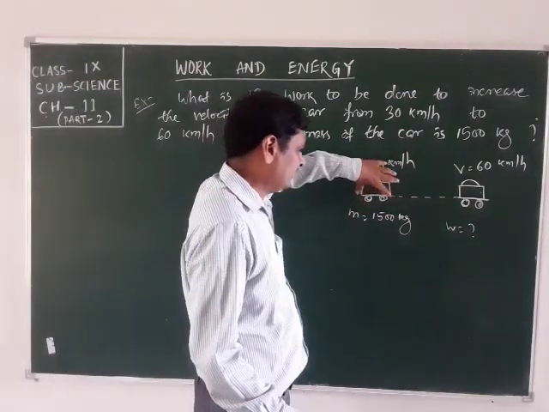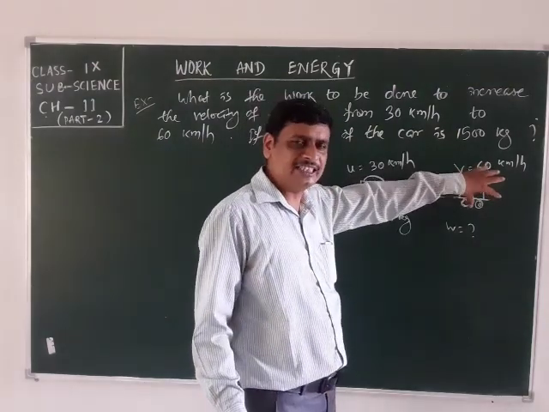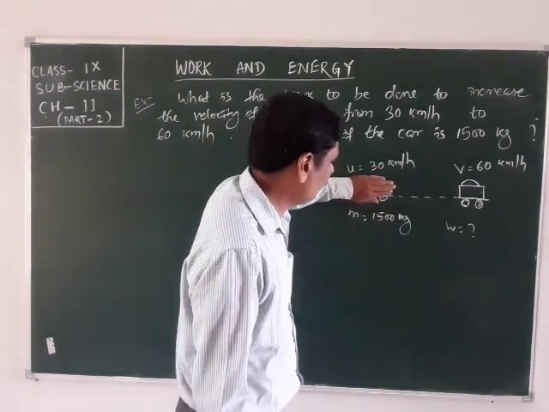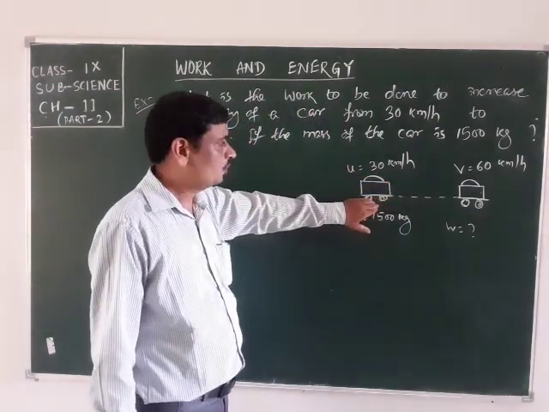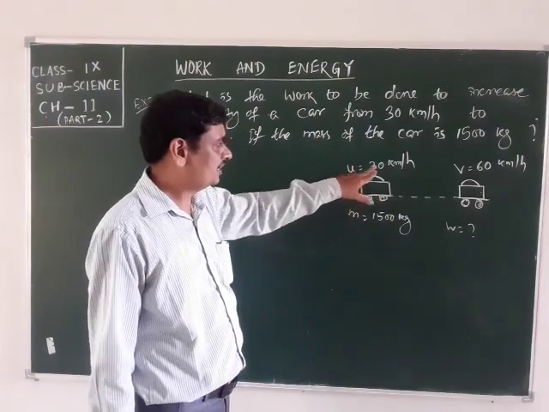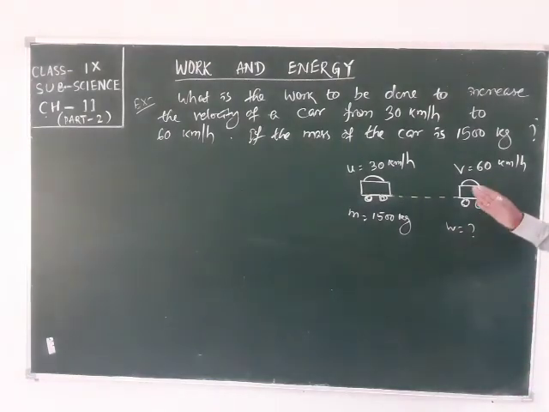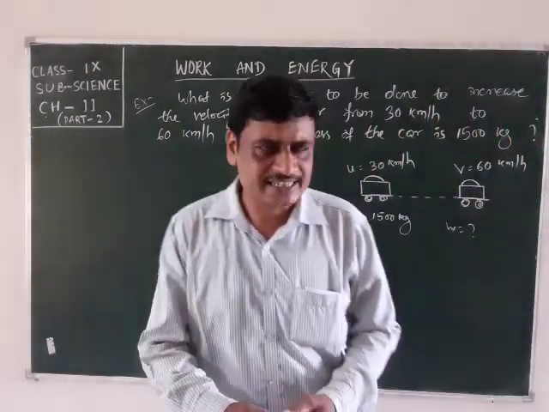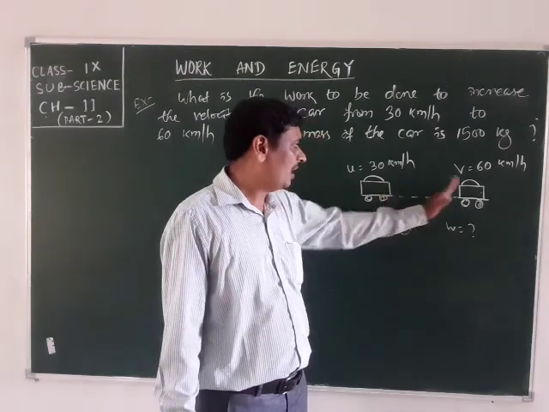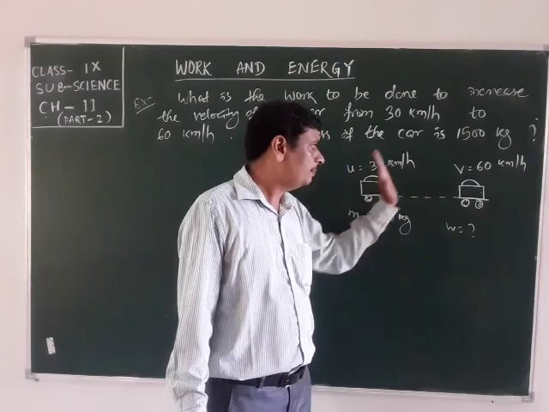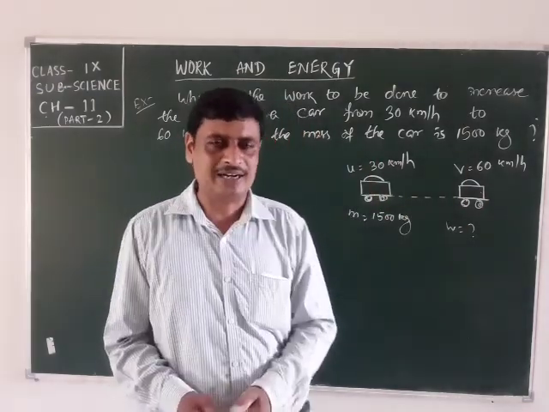When the car is at this place and when the car is at this place, how much kinetic energy is possessed by the car when the velocity was 30 km/h and the kinetic energy possessed by the car when the velocity is 60 km/h. The difference of their kinetic energy is the work done by which the velocity is increased.